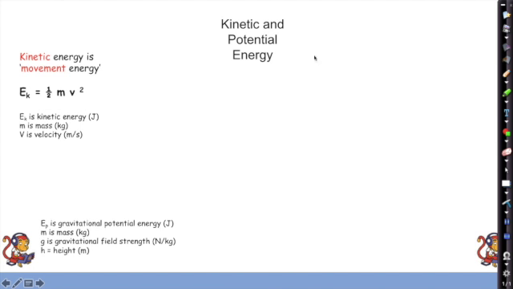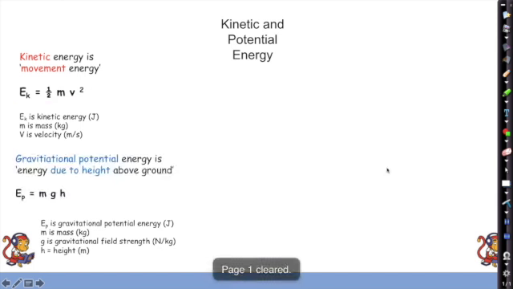Okay, so kinetic energy and potential energy. So kinetic energy, we all know that's movement energy. Well, there's an equation you need for that. So kinetic energy, measured in joules, is equal to half, or 0.5, times mass, times velocity squared. Okay, so that's velocity times velocity.